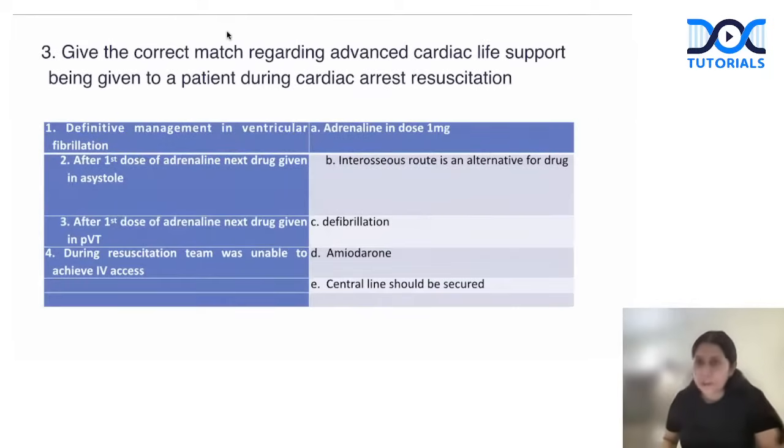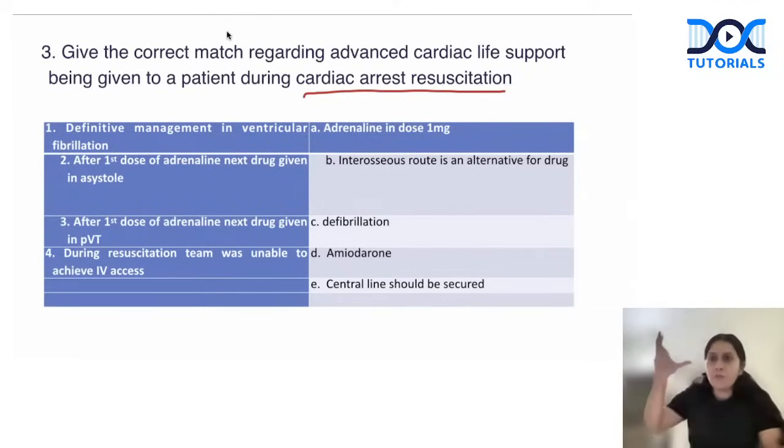Next question, a very, very important topic for the exam. I think this is one topic from which every year there is a question and you cannot make a mistake in this topic, right? Give the correct match regarding advanced cardiac life support being given to a patient during cardiac arrest resuscitation. This entire question I have prepared keeping in mind that you need to remember the flow chart which is necessary for managing a patient in cardiac arrest, the ACLS, Advanced Cardiac Life Support flow chart.